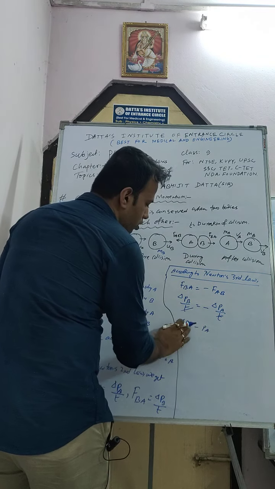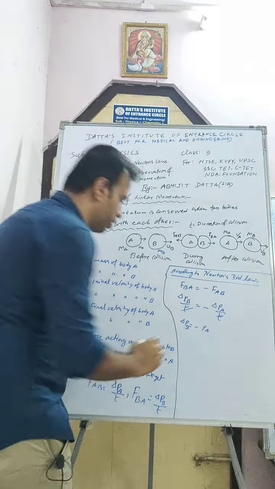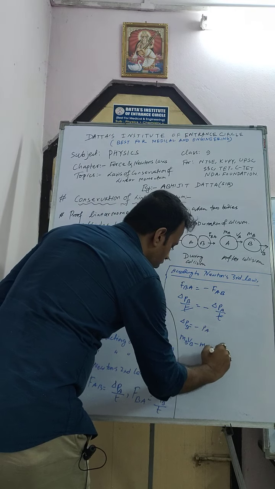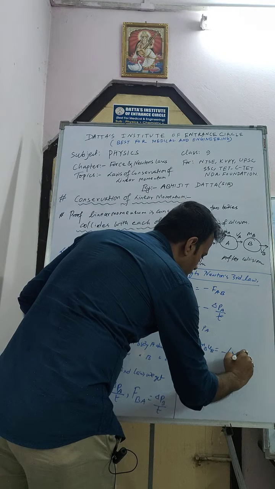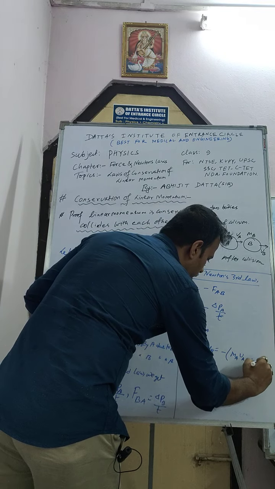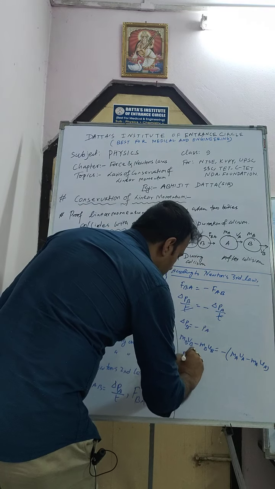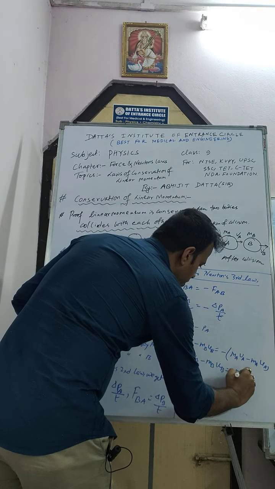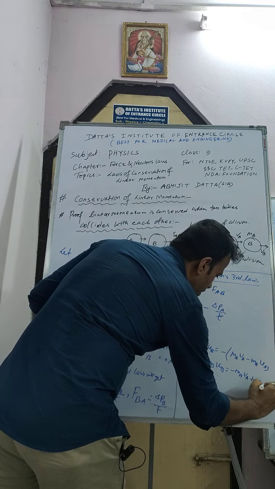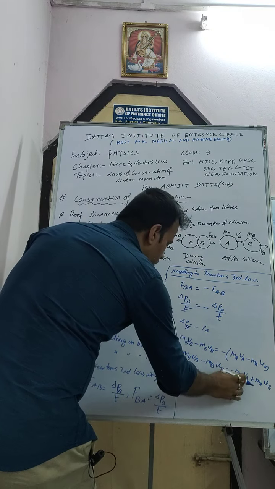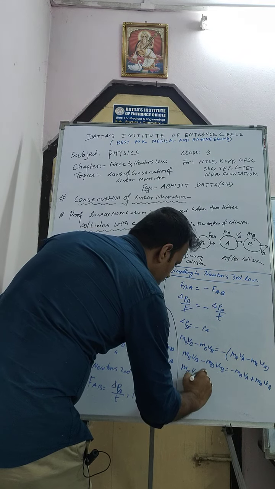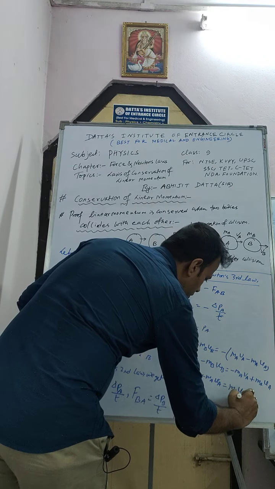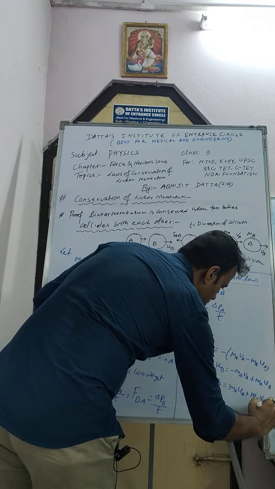So del PB is what? Change in momentum of B. So change in momentum of B is final momentum minus initial momentum, that is MB VB minus MB UB, equal to minus, here will be MA VA minus MA UA, right? So just simplify this one.